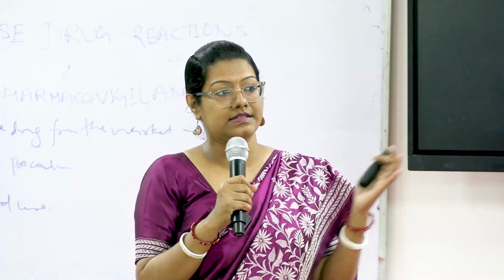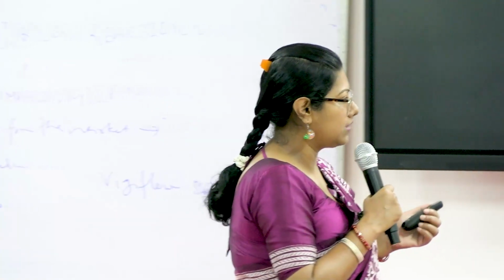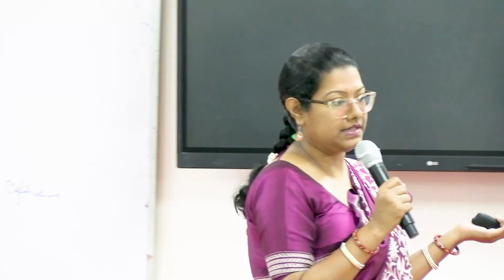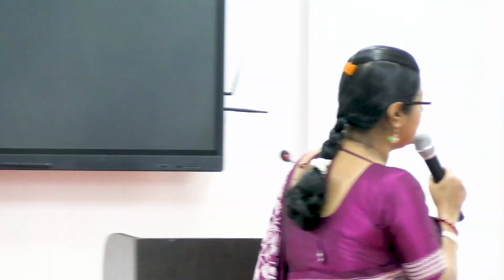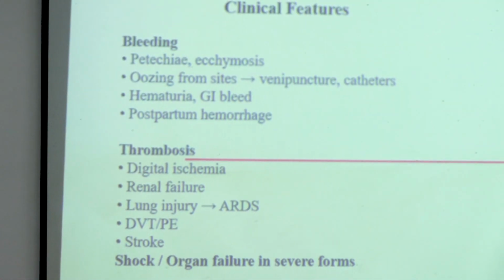So the kidney is not getting the amount of blood that it deserves. Lung injury can happen if there are fibrin thrombi in blood vessels that involve the lung. Deep venous thrombosis, pulmonary embolism, even stroke can happen. And shock and organ failure will happen in severe forms.